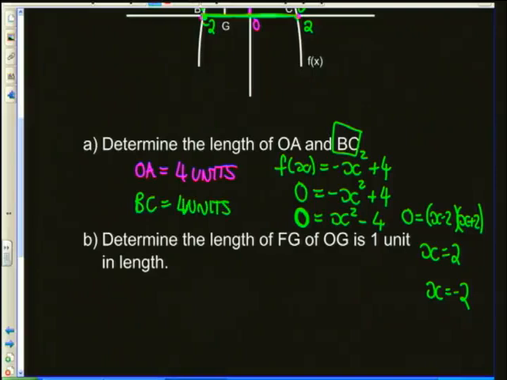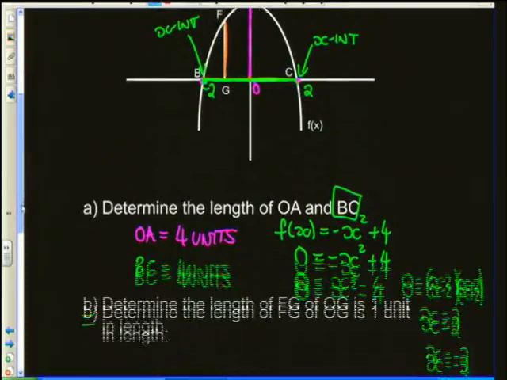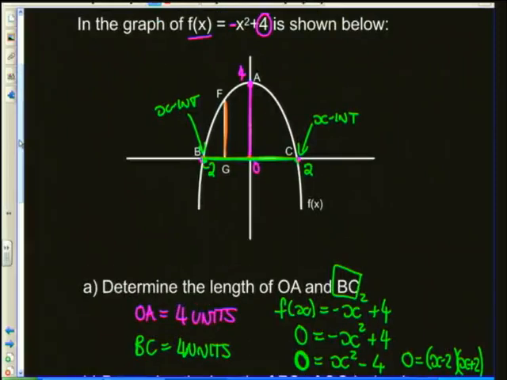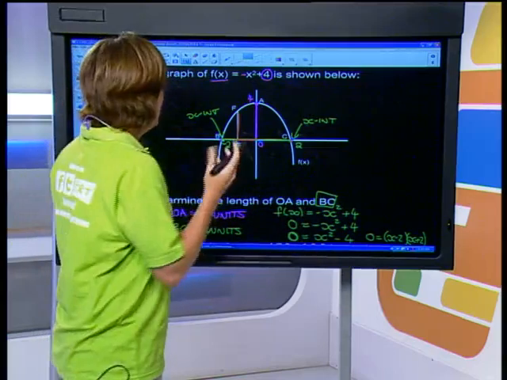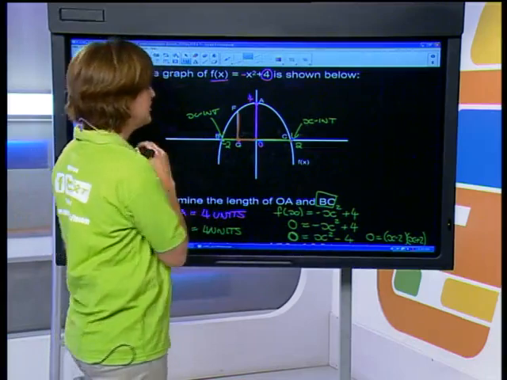Okay. All right, then this question, really common and a really nice one to make sure we understand. Determine the length of FG. Okay, here's FG. Determine the length of FG if OG is 1 unit. So they're telling me that the distance from there to there is 1 unit. Okay, so what? If the distance from there to there is 1 unit, it means that at point G,